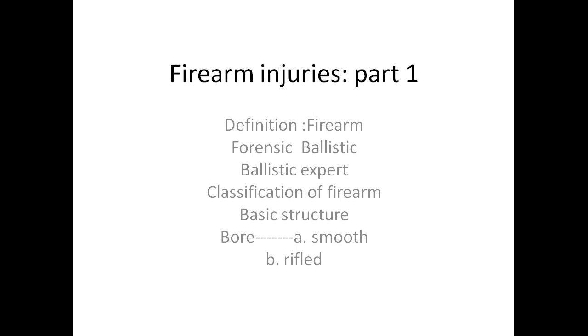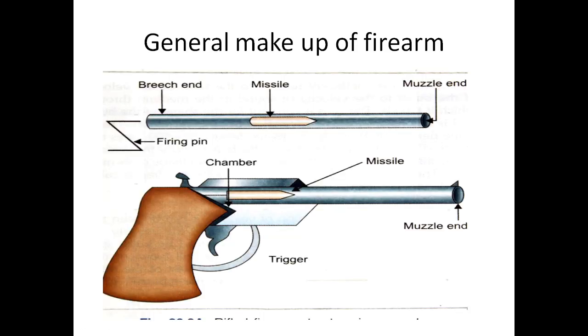The basic structure of this barrel, I shall again repeat when the diagrams come. The bore of a barrel is smooth in smoothbore weapon and it is rifled in rifled weapon. This will be repeated in due course.